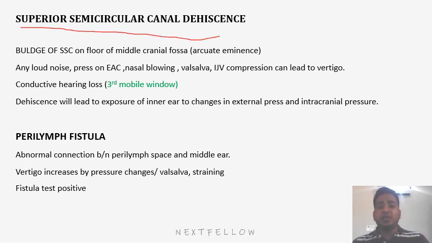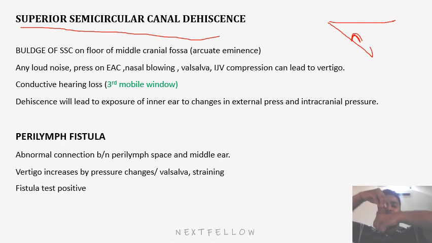What is this? Suppose this is my petrous pyramid, the petrous bone, where above the roof of the petrous bone is the middle ear, and below that, into the petrous pyramid, lies the inner ear. What happened? The superior semicircular canal bulges. Sometimes this bulge will project from the petrous part of the temporal bone, and it will come in direct contact with the middle cranial fossa. Whenever there is increased pressure in the brain, in the middle cranial fossa, by means of coughing, Valsalva maneuver or nose blowing, these always increase the pressure in the brain.